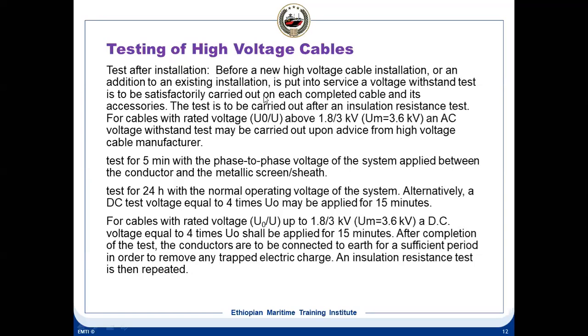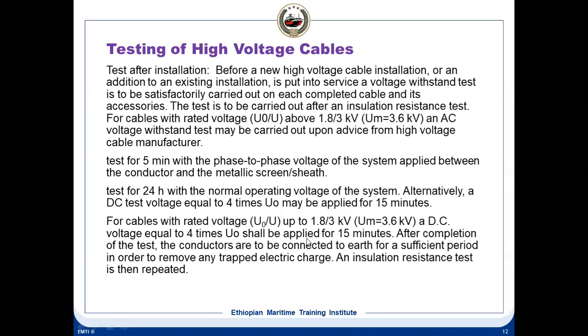This is all done during the yard initial time. They are testing the high voltage cable with a megger. So what they do is, for cable rated voltage up to 1.8 to 3 kV, a DC voltage equal to 4 times of this will be applied for 15 minutes. After completion of the test, conductors have to be connected to earth for a sufficient period to remove any trapped electrical charges. That means once you test these cables, let's say for 3.6 kV using a DC megger of 4 times higher than this 3.6, you should discharge it for 15 minutes so that any residual charge because of testing is discharged.